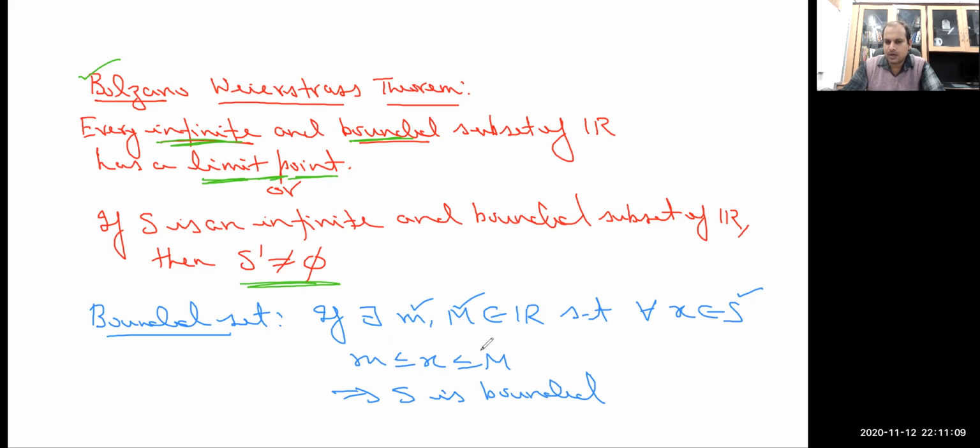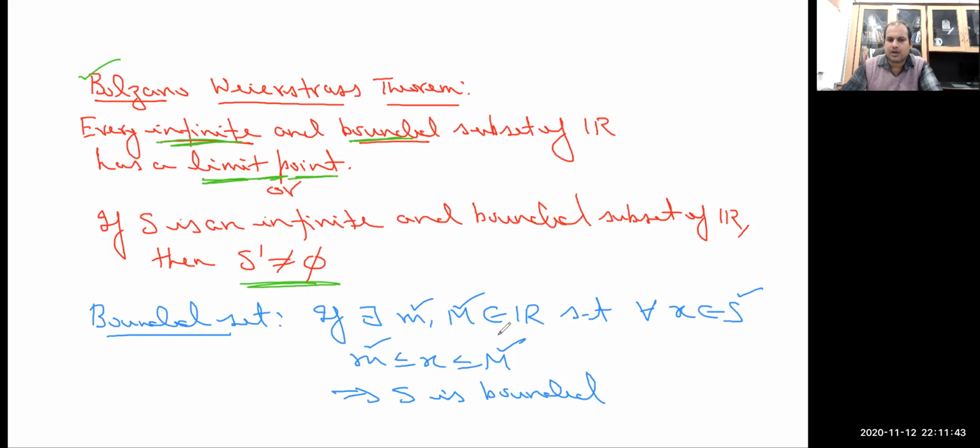This capital M and small m are called upper and lower bounds. And we know from the ordered completeness property of R that for a non-empty bounded set, when we say that the set is bounded, it means it is bounded above as well as bounded below. In case it is bounded above, then among all its upper bounds, the least one is called the supremum, which we have already studied.